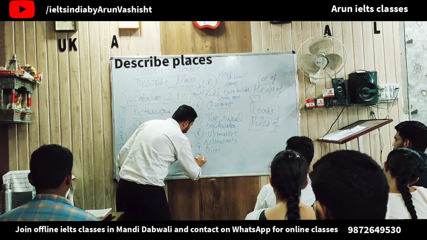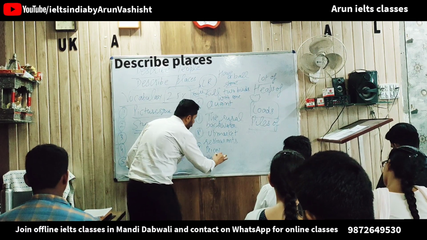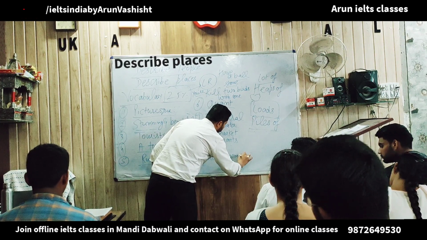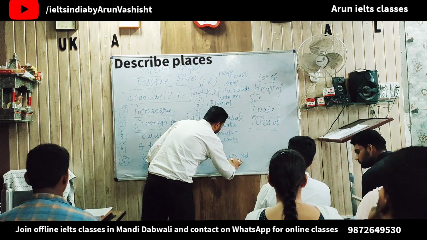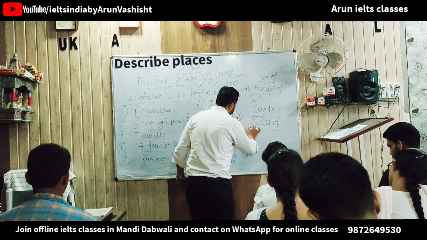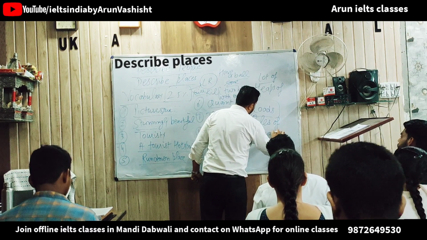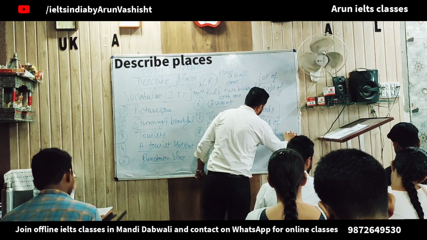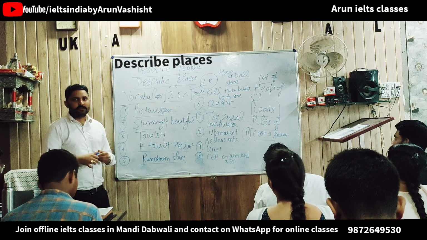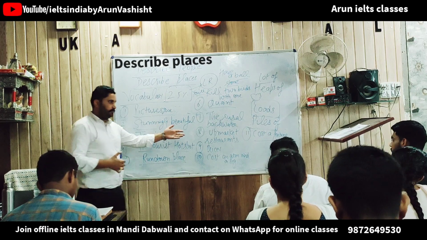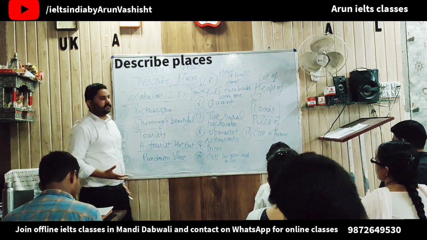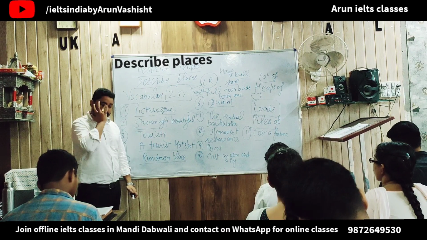Or we can use an idiom as well. Cost an arm and a leg. We can also use cost a fortune. Number 11. Cost a fortune. Buying a Lamborghini costs what? A fortune. Buying a Lamborghini costs a fortune. That means very, very expensive. Who wants to buy that?